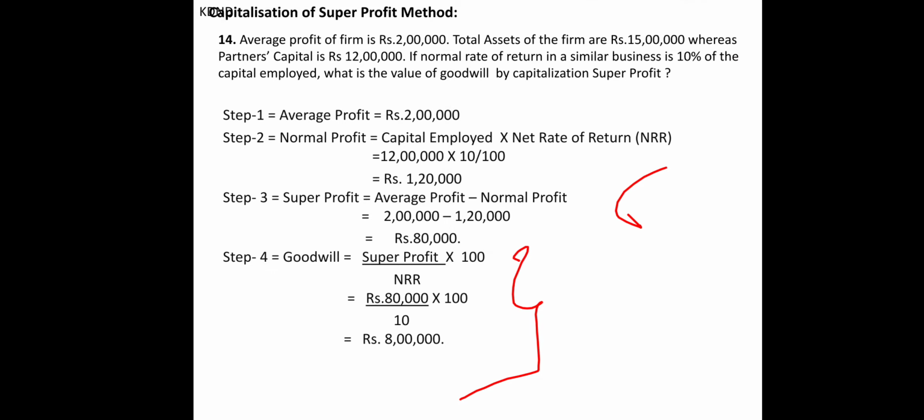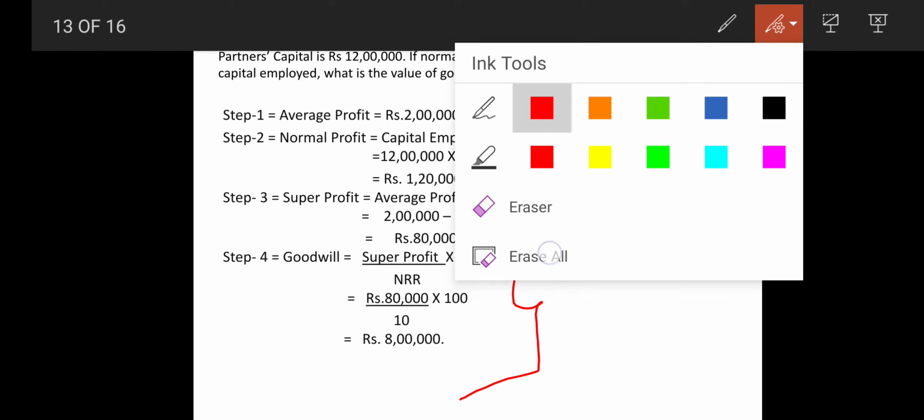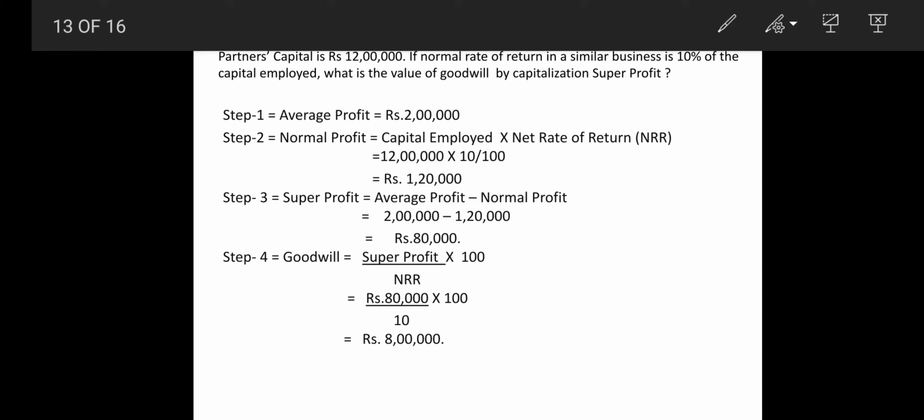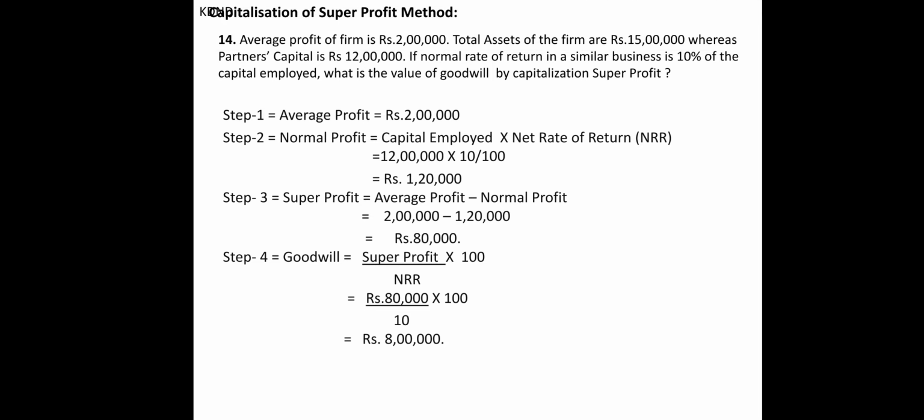So in this particular case we have to start in a very simple form, that is, first we will read the sum. Average profit of 2 lakhs is given. Total assets of the firm is 15 lakhs, whereas partners' capital is 12 lakhs. So we got capital invested. Capital investment is how much? 12 lakhs.